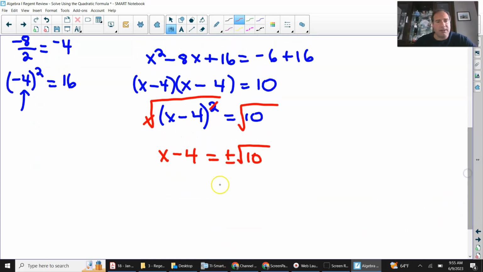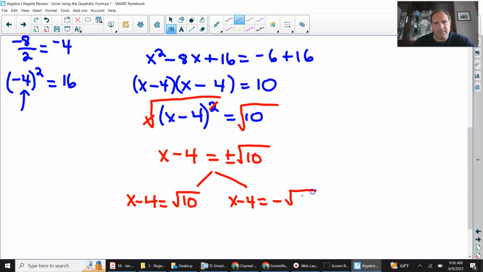So at this point, I am going to split up this equation. It's x minus 4 equals square root of 10, and that's for the positive square root of 10. And then it's x minus 4 equals negative square root of 10. Now I just solve it like a regular equation. I add 4 to both sides. x equals, I like to put the 4 in front, 4 plus square root of 10.